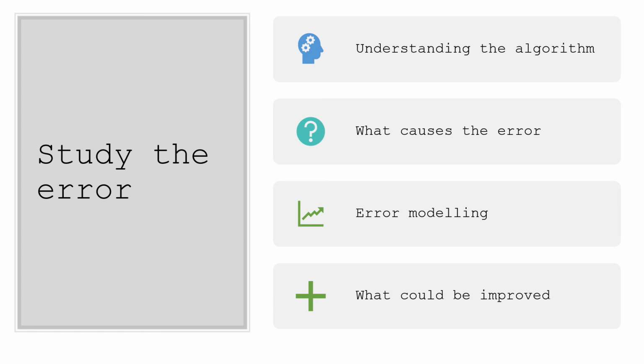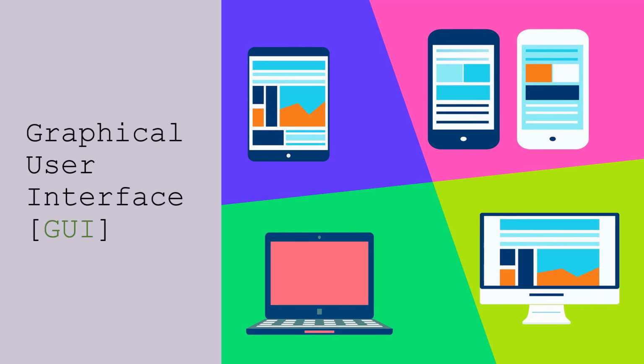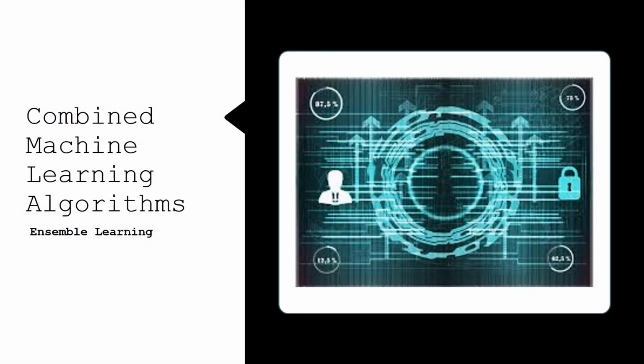For these machine learning models, we can also build a graphical user interface, or GUI, in order to make our machine learning software more user-friendly. Lastly, we can also combine machine learning algorithms. These are usually called ensemble learning. However, ensemble learning does not always guarantee the best result.